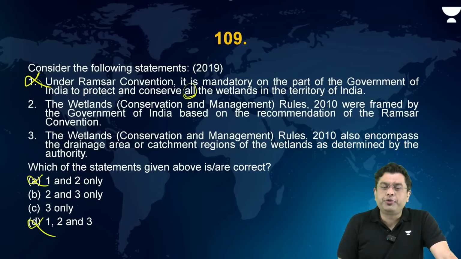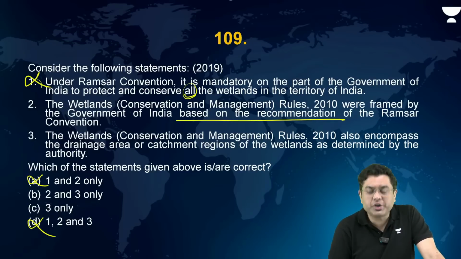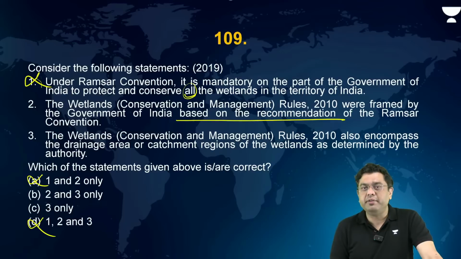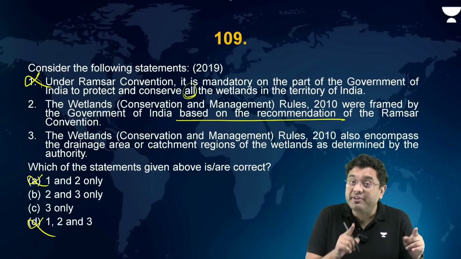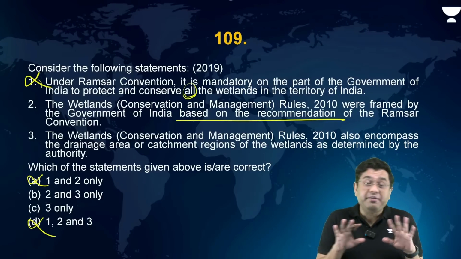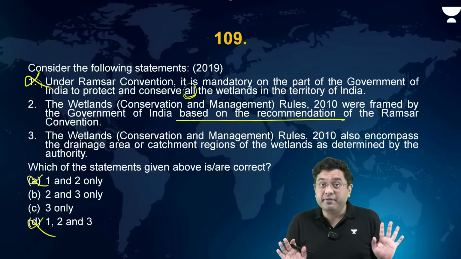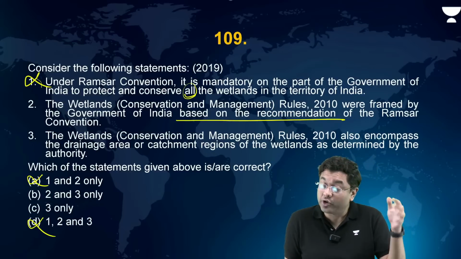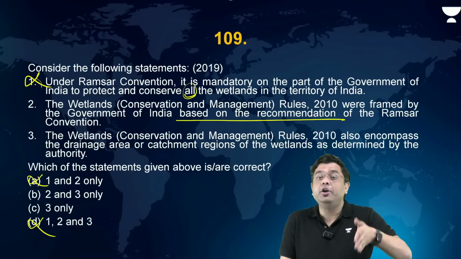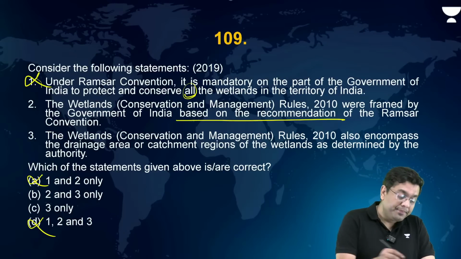The Wetland Rules 2010 were framed by the government of India based on the recommendation of the Ramsar Convention. They were framed for the conservation of the wetlands in India, but they were not framed based on the recommendation given by the Ramsar Convention. Ramsar Convention does not give recommendations to the states or the nations that frame this kind of a law. That is not the work of the convention. Okay? Incorrect.